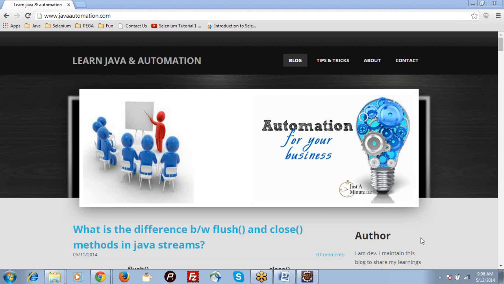Static means if some information is common among all the objects, then you will make it static. For an employee, the company name is the same for all the employees. That's why we declare company name as static. For each employee, name will vary and ID will vary, so we declared those as non-static. If the information is common among all the objects, we make it static.